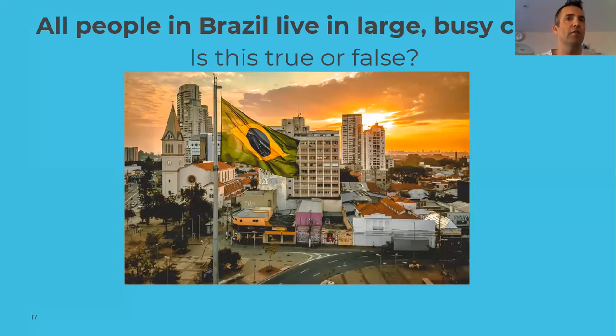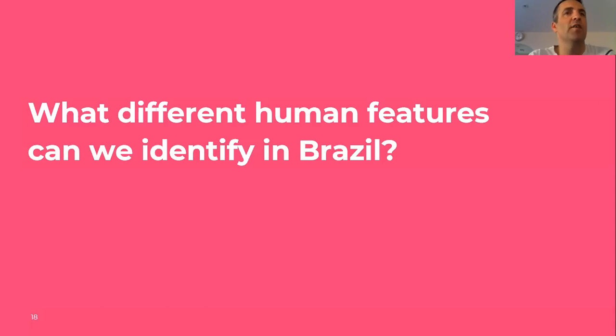So have a think, get ready to shout your answer. 1, 2, 3. Well done if you said false. It's not true that all people in Brazil live in large, busy cities because there are loads of different types of human settlements there. Can you think of any? So let's have a think about those different human features that we can identify in Brazil.